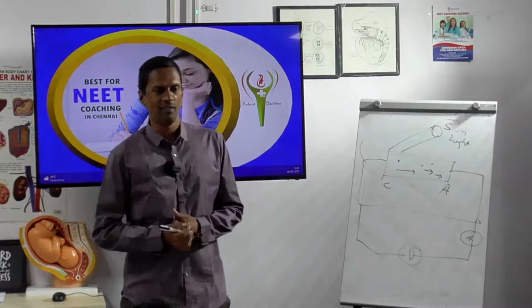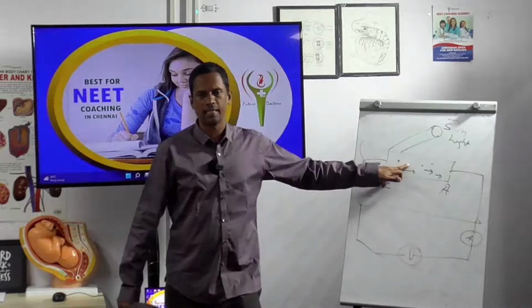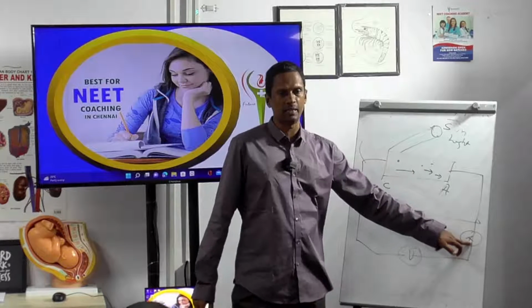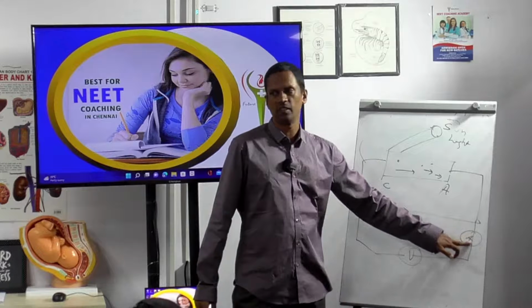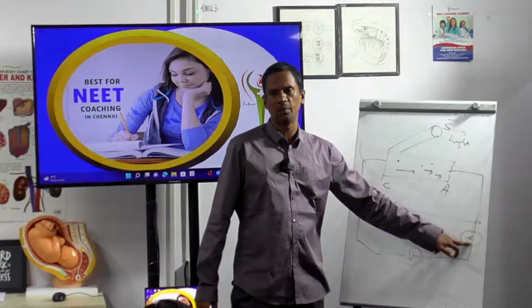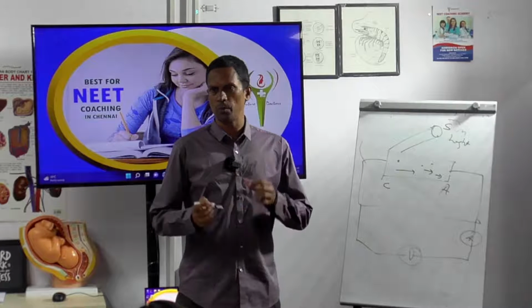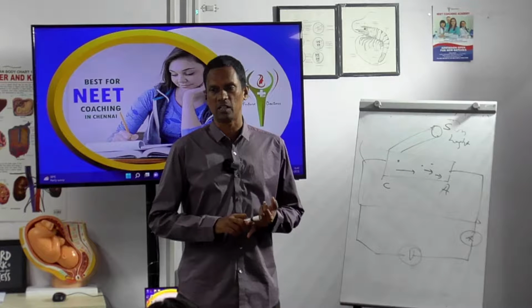When the electron flows here, immediately you can see the difference in the ammeter. What is the purpose of the ammeter? An ammeter is used to measure the current. A voltmeter is used to measure the potential difference.